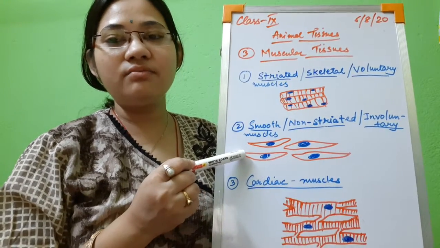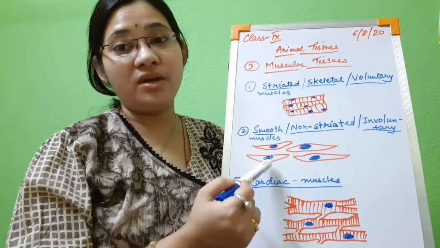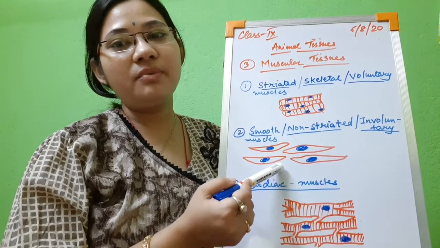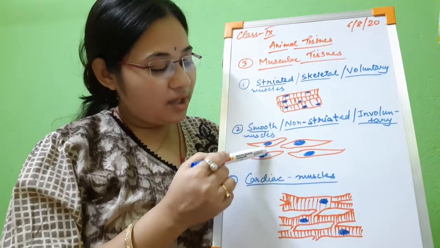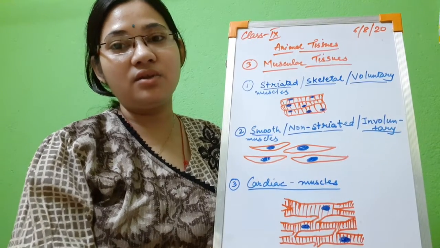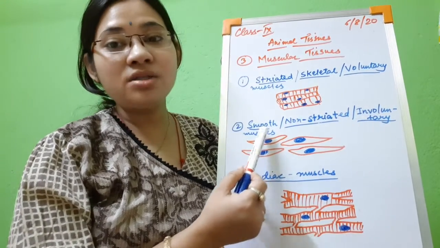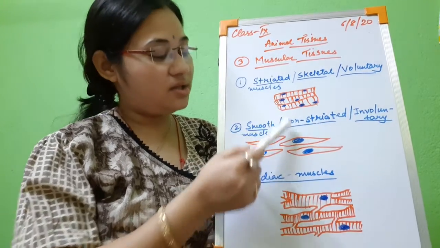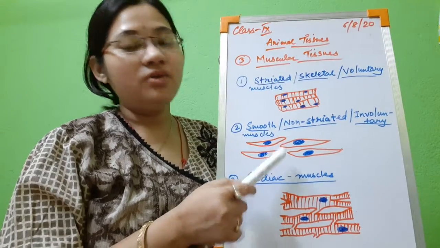Here you can see these muscle cells are spindle shaped. Their shape is different. Just now we have read about cylindrical shape, but now the shape is spindle shaped. Spindle shaped means broad in the middle and tapering at the ends. So these spindle shaped muscles are called smooth muscles because they do not have any light and dark bands. See, these bands are missing here, and they are non-striated muscles.